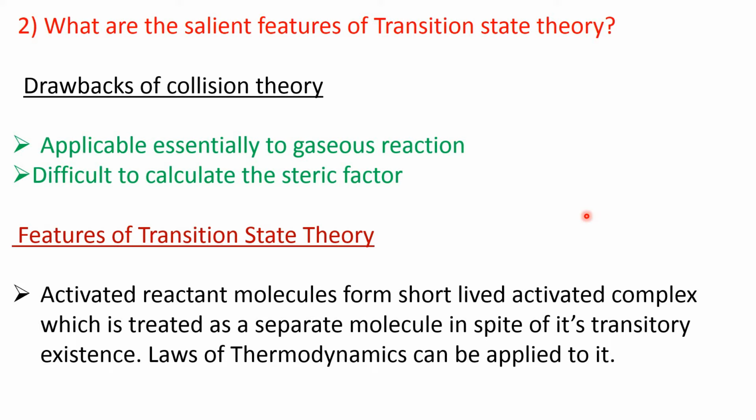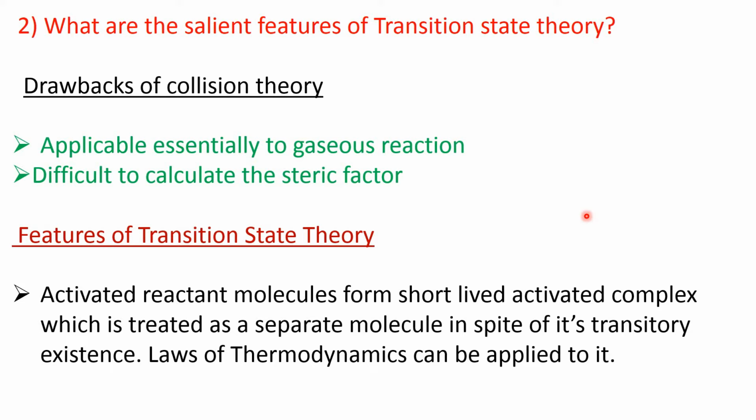But in transition state theory, the reactant molecules in the energized, that means activated state, form a short-lived or transient complex. That means a very weak bond develops between the reactant molecules. This short-lived complex is known as the activated complex.